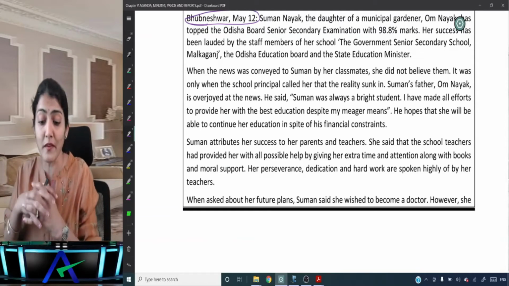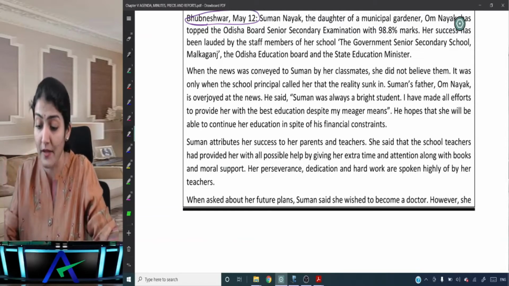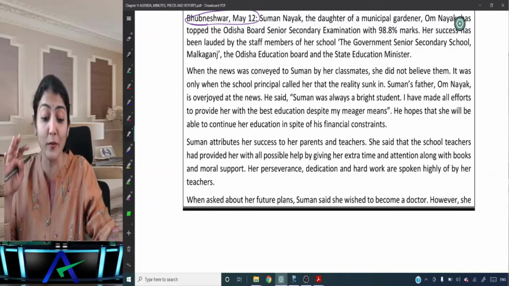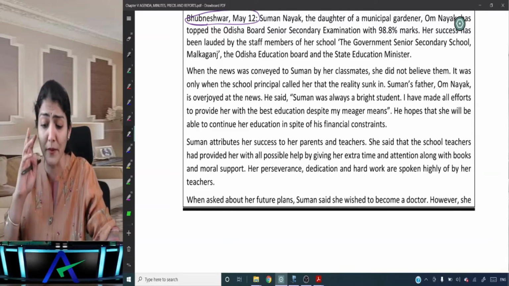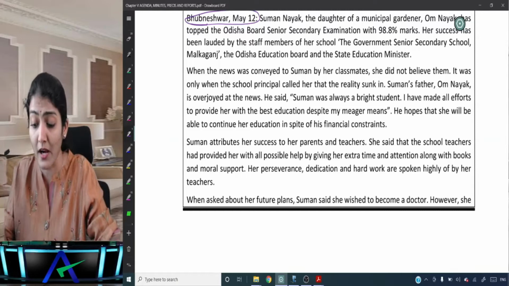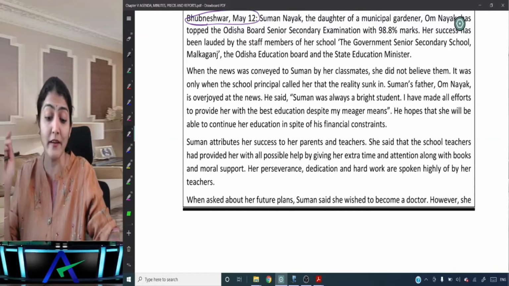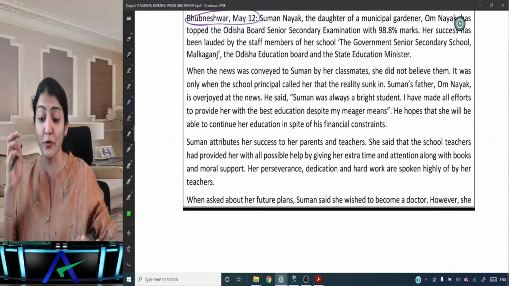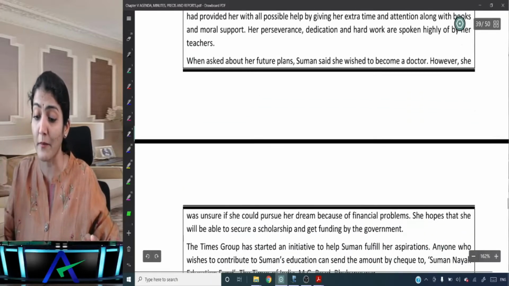Suman attributes her success to her parents and teachers. She said that the school teachers had provided her with all possible help by giving her extra time and attention along with books and moral support. Her perseverance, dedication, and hard work are spoken highly of by her teachers. When asked about her future plans, Suman said she wished to become a doctor.